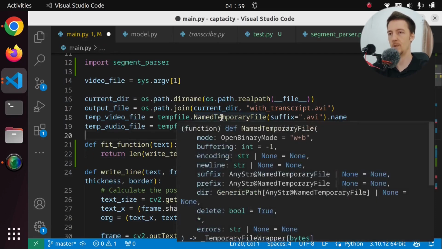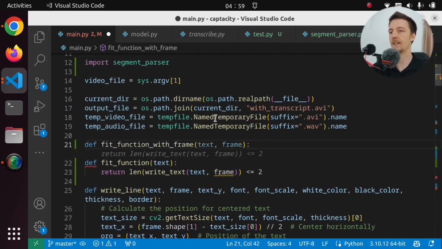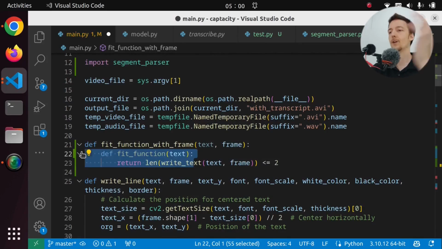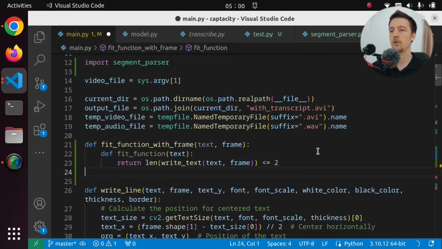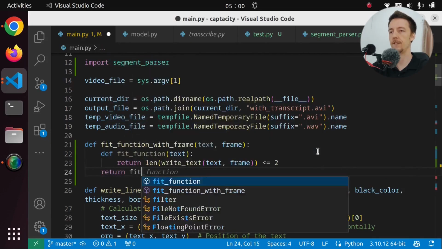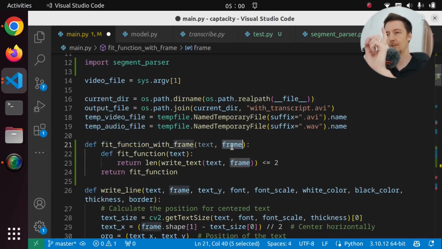But what we can do is define fit function with frame, and we take the text and the frame, and now look at this. We have access to the frame. And of course we have to return the fit function from this. So now we can create a new function on demand that has access to the frame.